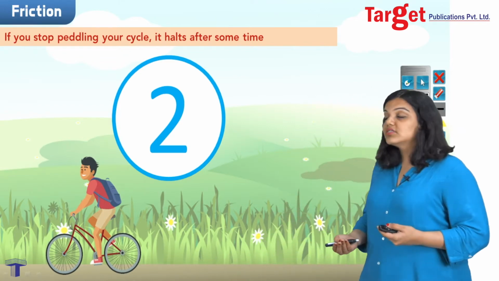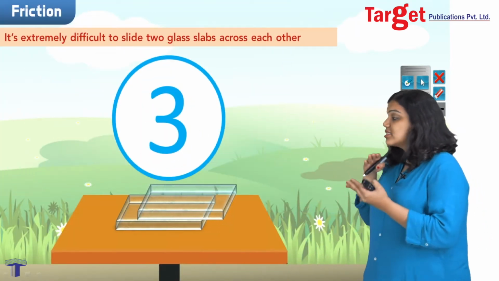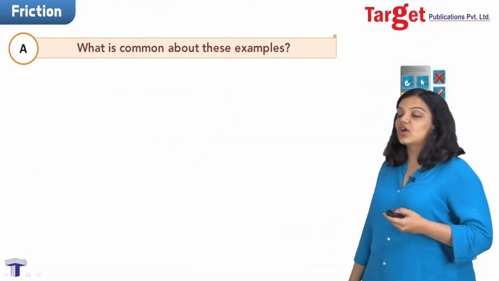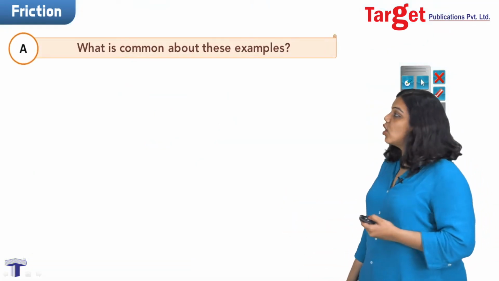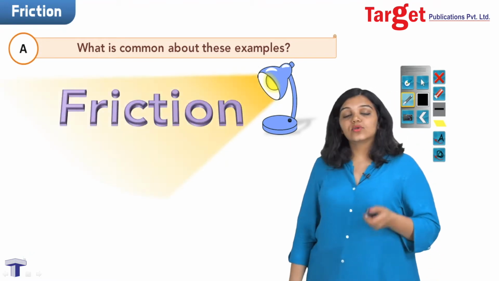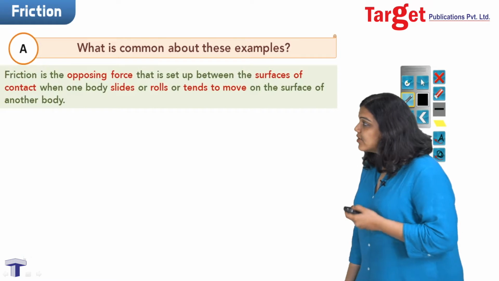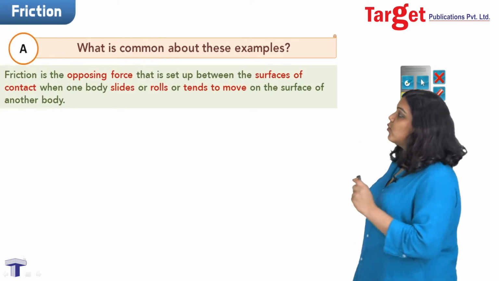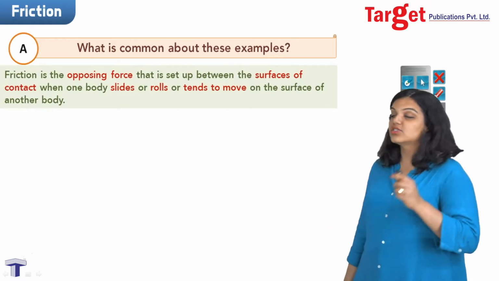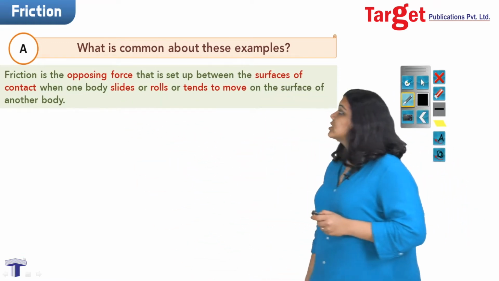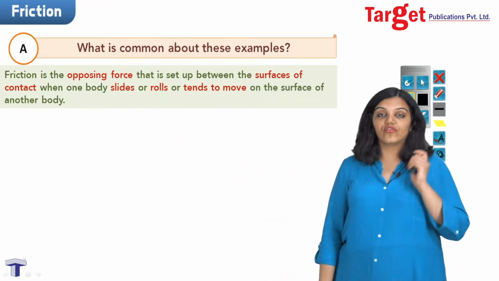Another thing to think about is why is it so difficult to slide two glass slabs across each other. Now, what do all these things have in common? All these examples have in common the concept of friction. So let's quickly write down the formal definition of friction. By definition, friction is the opposing force that is set up between the surfaces of contact when one body slides or rolls or tends to move on the surface of another body.